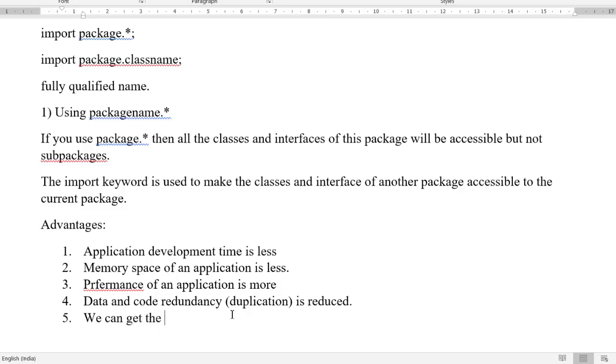We can get the performance of an application efficiently and effectively. Okay, right. So these are all the benefits. I hope that you all are getting the basic idea of what the benefit of using a package is. Now coming to create a package.